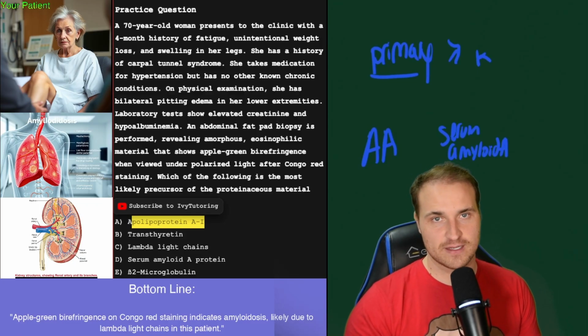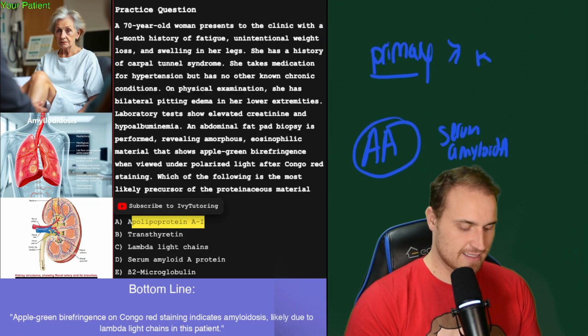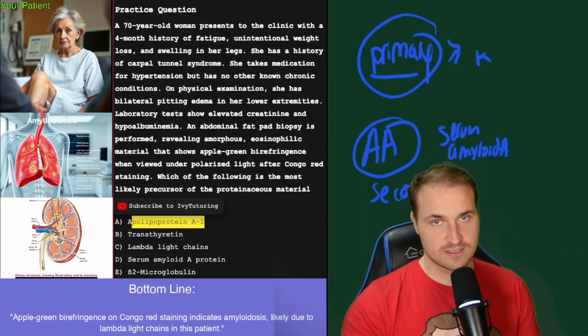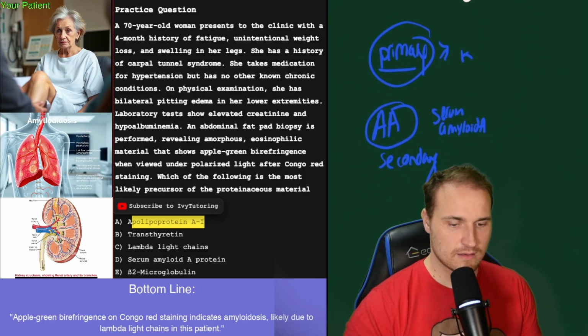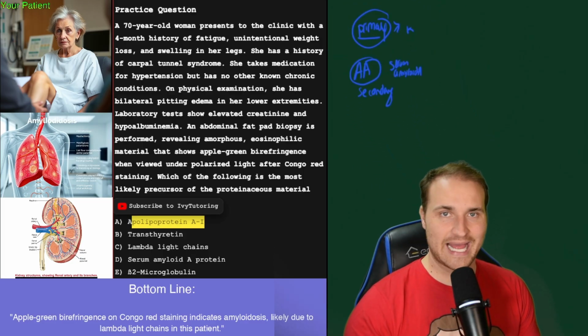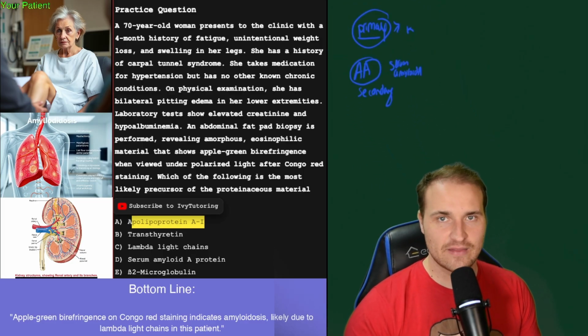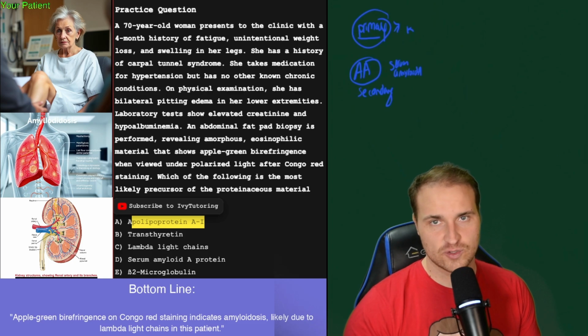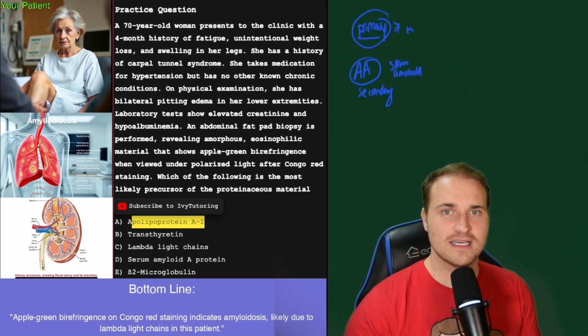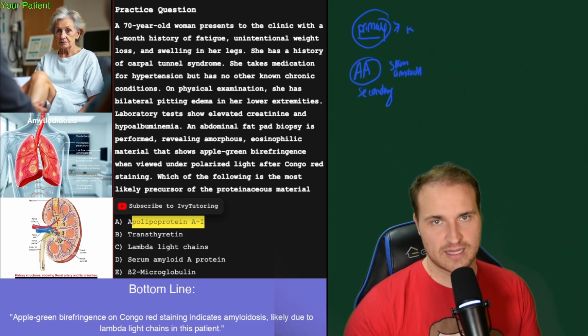And it's kidney focused, right? The serum amyloid AA, the secondary stuff, is really kidney focused, not like this primary stuff, which is the question that we have at hand. There's also the ATTR transthyretin, and that's hereditary and restrictive cardiomyopathy associated. And there's dialysis related, that's the beta-2 microglobulin in the joints and the bones. And then there's the amyloid beta protein in the brain plaques, that's like Alzheimer's.